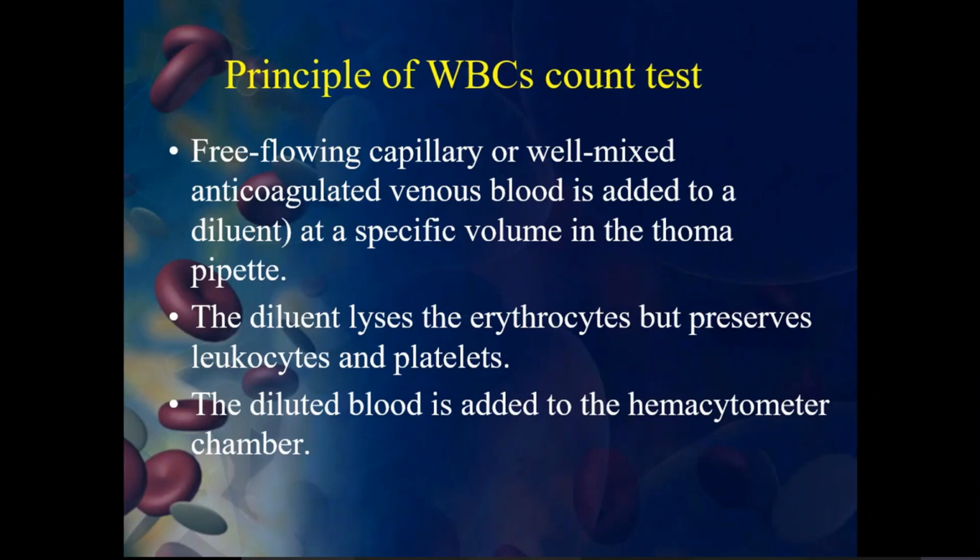All the red blood cells are lysed, but only the leukocytes and platelets remain, as they are not affected by the diluent lysis. Then the diluted blood is added to the hemocytometer chamber. So we are diluting it and then adding that into the hemocytometer chamber. What will happen?